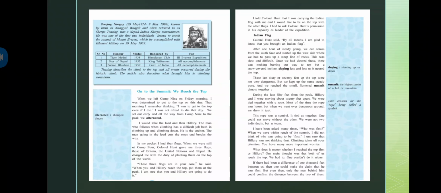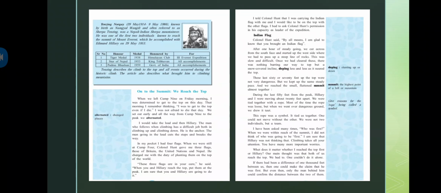I was not afraid to die that day. We set out early, and all the way from Camp 9 to the peak we altered. So what he's saying is that even that day he wasn't afraid of dying. He was just very enthusiastic that he had to reach the summit of Mount Everest. While moving from Camp 9 to the summit, we altered. Altered means changed places. Sometimes Edmund Hillary was ahead, or sometimes Tenzing Sherpa was ahead. So like that they kept moving.